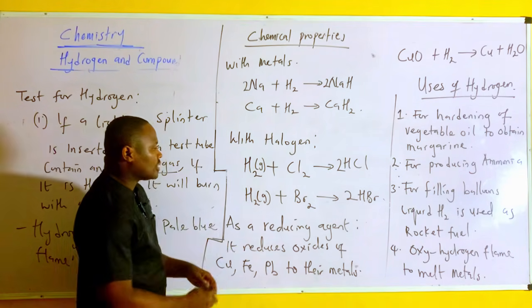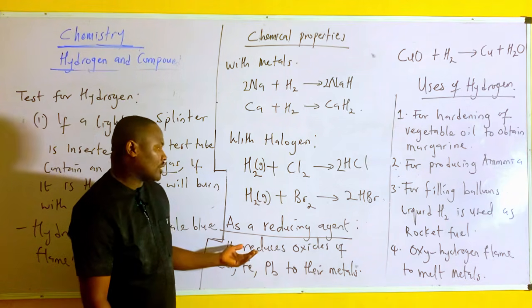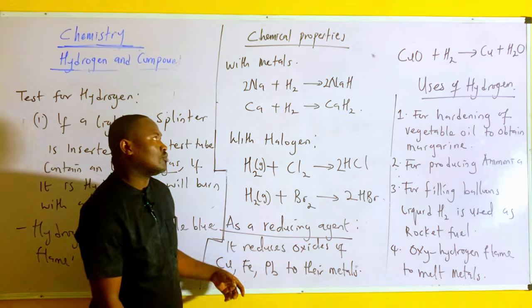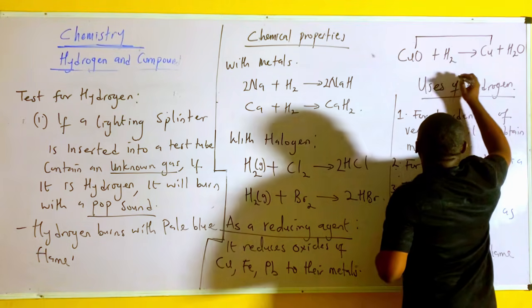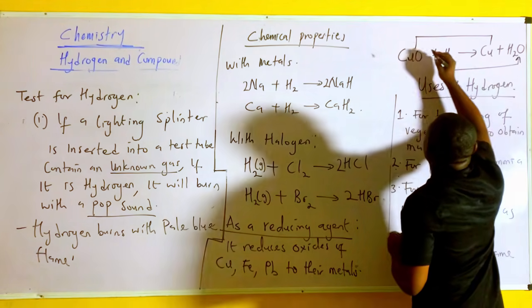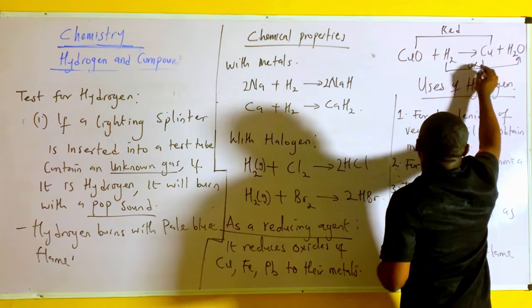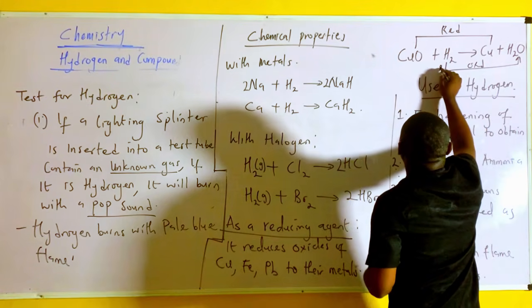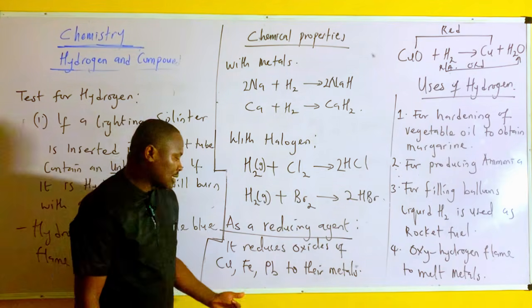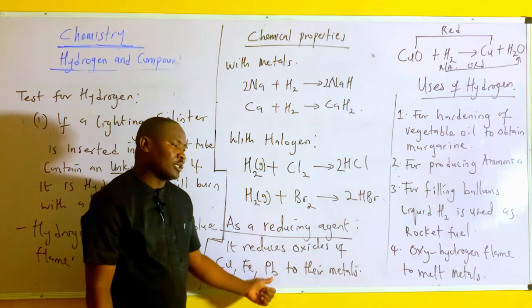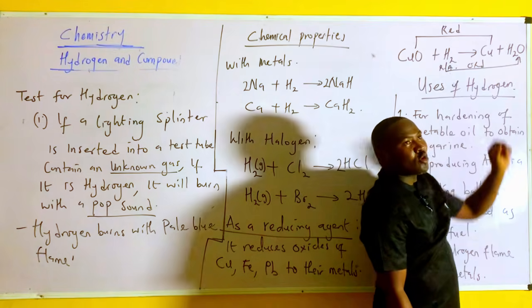Now we have hydrogen as a reducing agent. What does it mean if hydrogen is a reducing agent? It means it can remove oxygen from a substance. Remember, this is removal of oxygen, while this is addition of oxygen. So this is reduction, while this is oxidation. Hydrogen is a reducing agent, so it can reduce the oxides of copper, iron and lead to their metals. If you see the reaction, copper oxide has been reduced to copper metal.